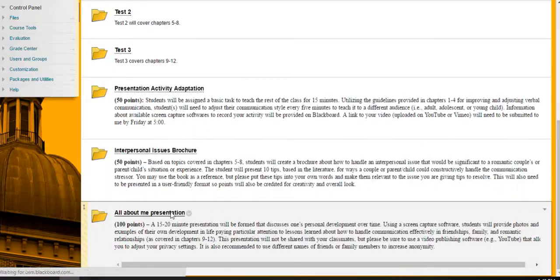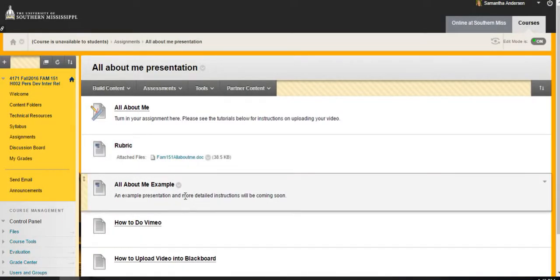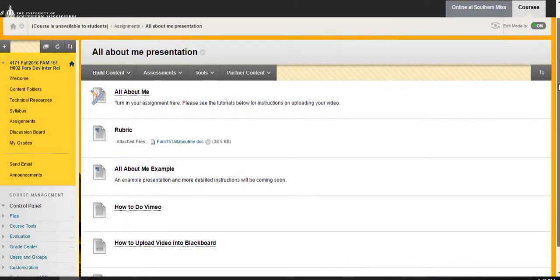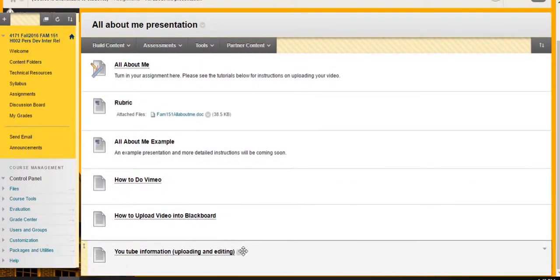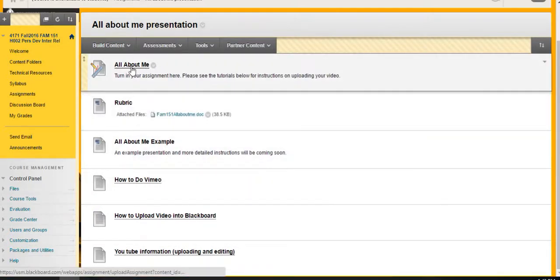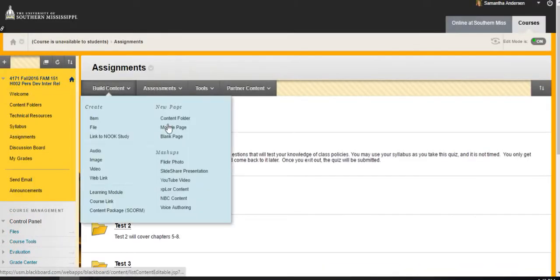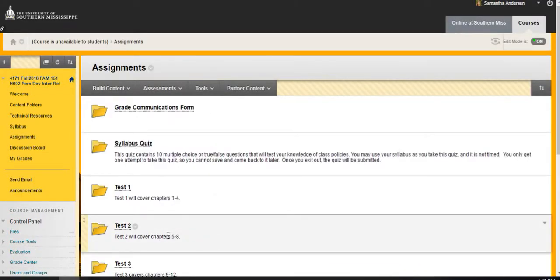These have a rubric for those assignments. It'll give you an example of the assignment, and then some of those technical resources are also found in these folders. But again, this is where you would find the drop box for that. So just be sure to check out assignments and click on each folder when the time comes.